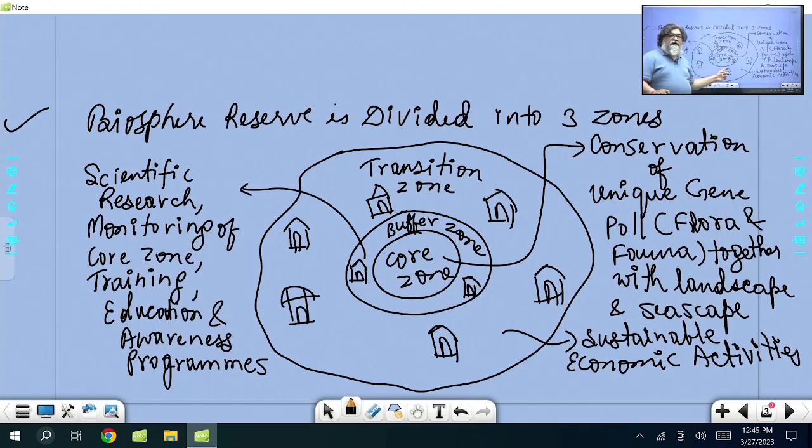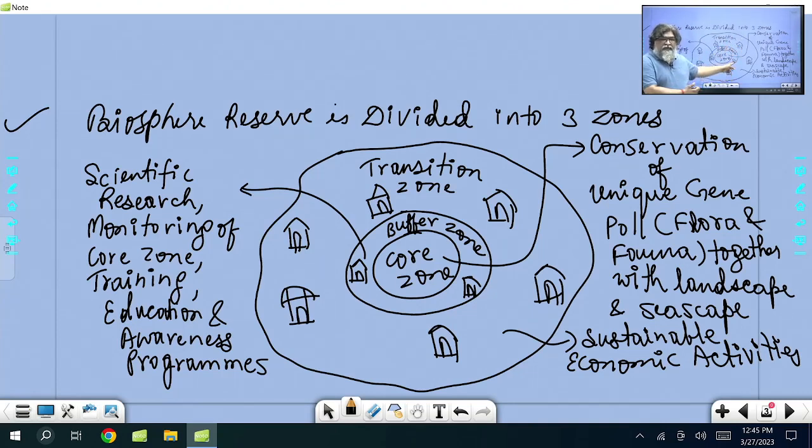For that there is a transition zone outside that is built, right? So this is a very important point which I am trying to make you aware. Like for example, just take example Sundarbans. Sundarbans in West Bengal is a biosphere reserve. Sundarban is made of islands. A number of islands are there, and there are people who are settled there. There are people who live in Sundarbans. They carry out their cultivation, they stay there. So they are not taken out. They are the part of transition zone.